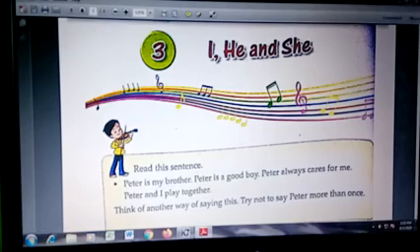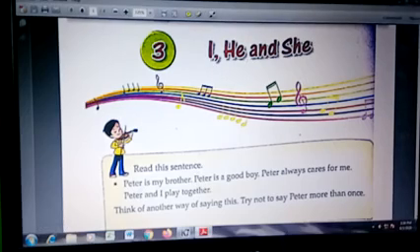So you can see in these sentences there is a repetition of a naming word, that is a noun. Which is the naming word here? That is Peter. How many times is it repeated? 1, 2, 3 and 4. Four times the naming word is used.